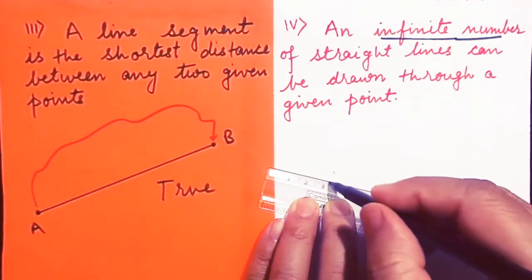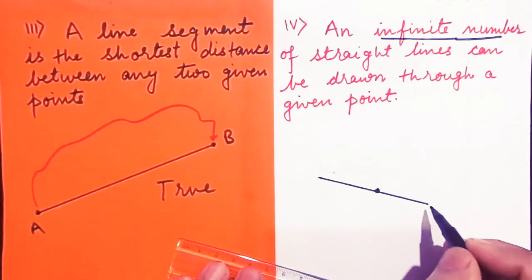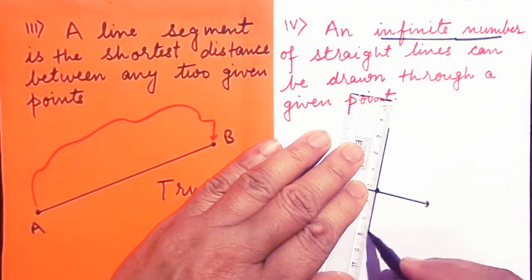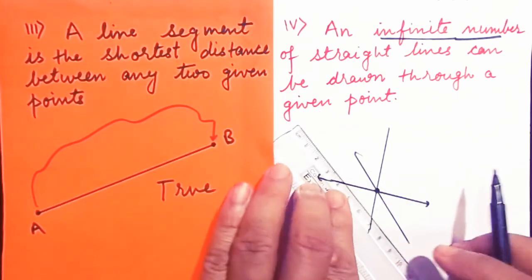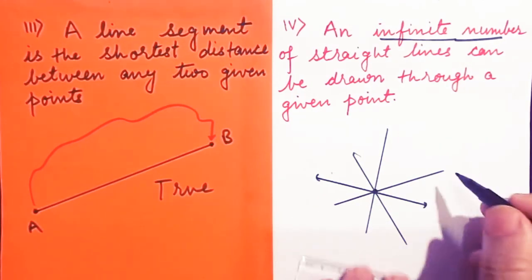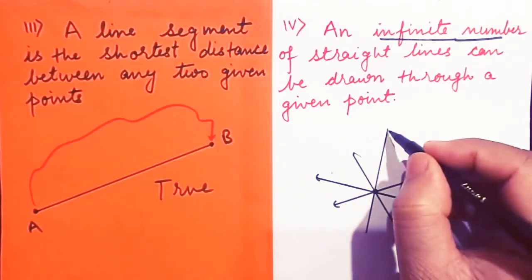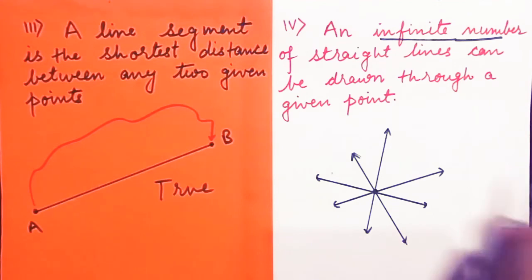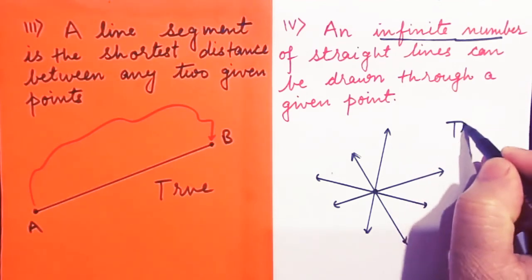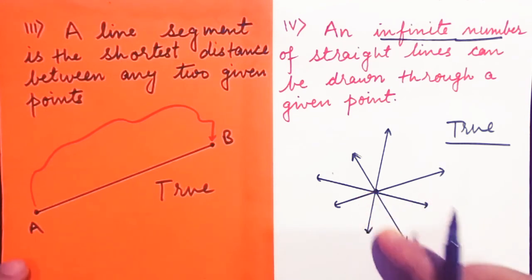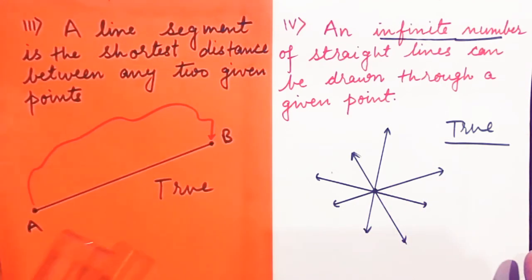This is my one line, second line, third line, 4th, 5th, 6th, 7th, 8th, 9th, 10th, 11th, 12th, as many lines as you can draw. Therefore, the statement here is true. You can draw an infinite number of straight lines passing through the given point.